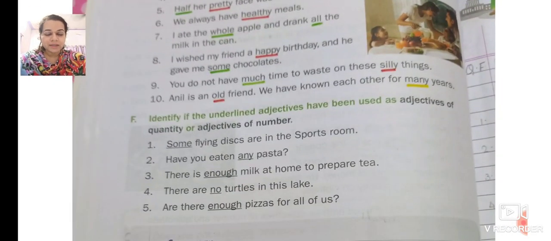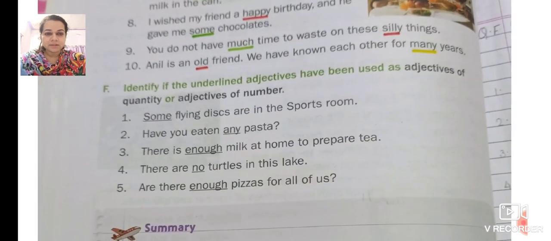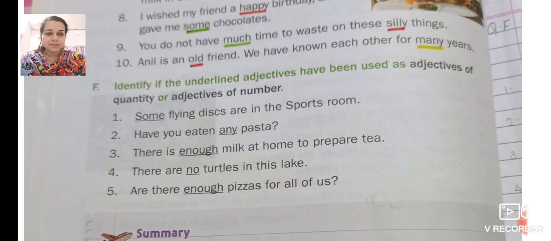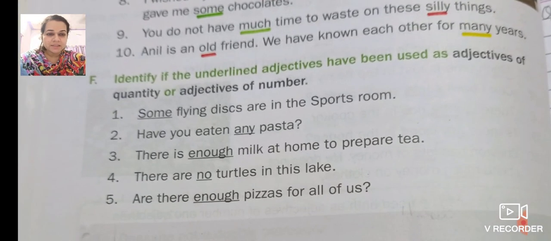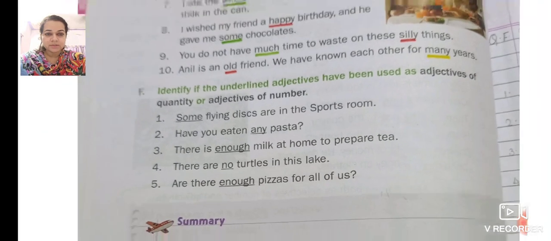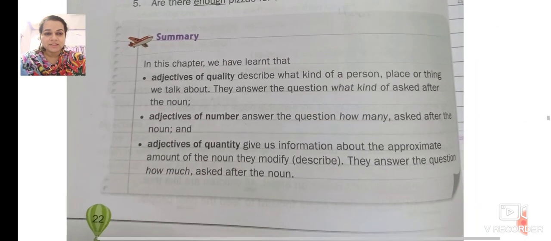Now we move ahead. This exercise you might have done in your textbook. So you can check the answers in your textbook. Now we move ahead with the summary.